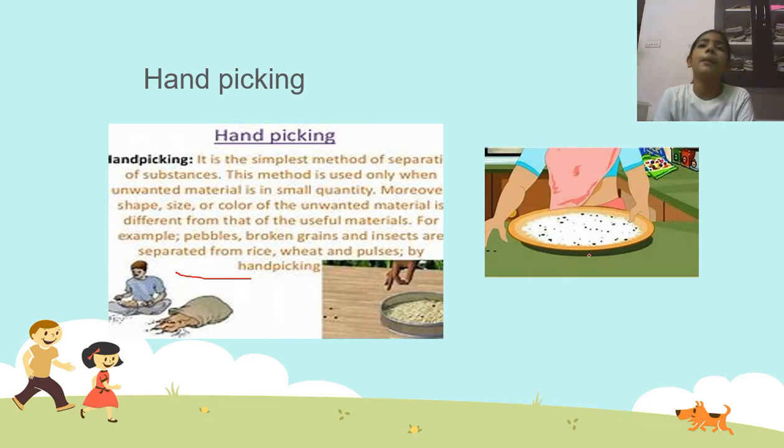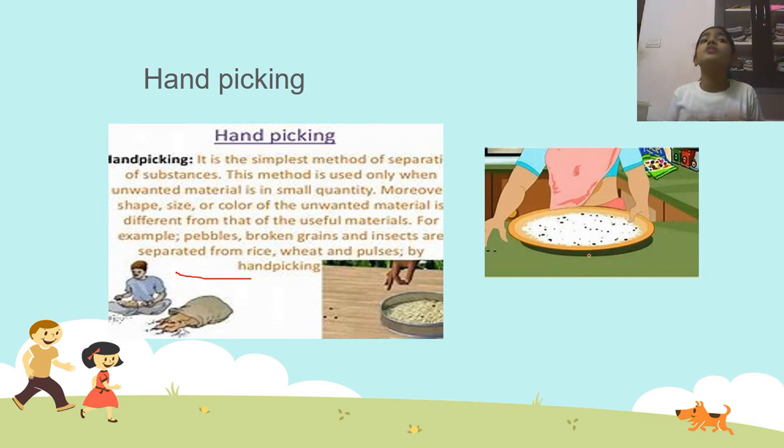Have you ever seen your mama, just before she cooks rice, what she does? She takes a plate, pours rice, and sees something very small. You can see that there are stones, and she takes them, puts them aside, takes them, puts them aside. This way is called hand picking. It's a very simple method.